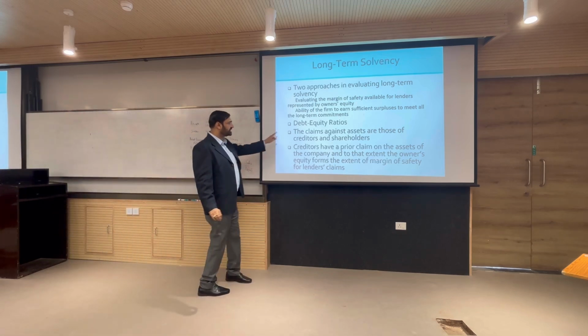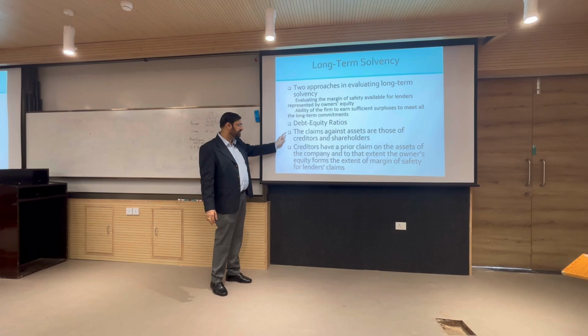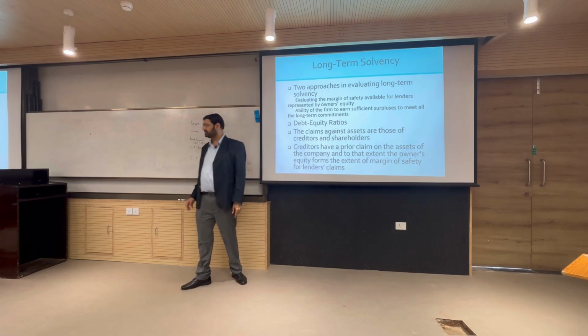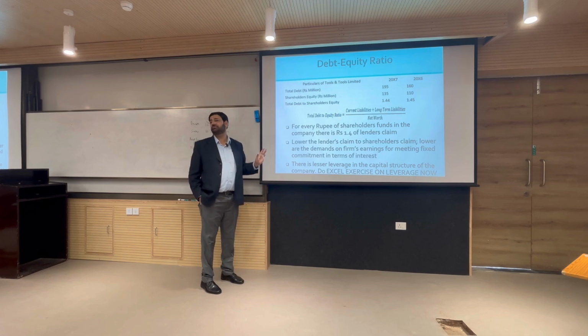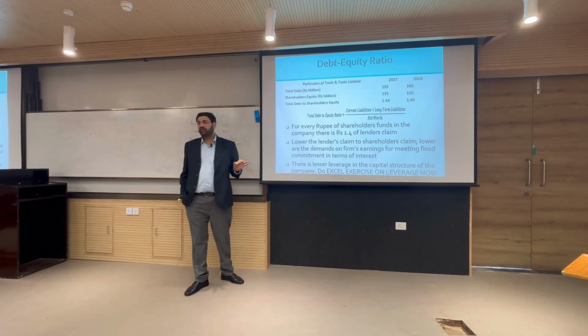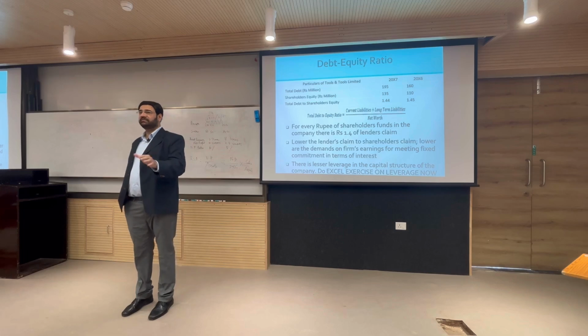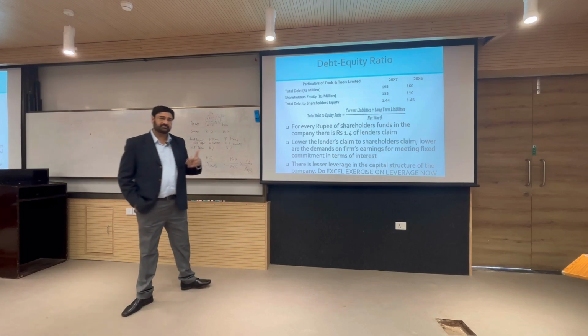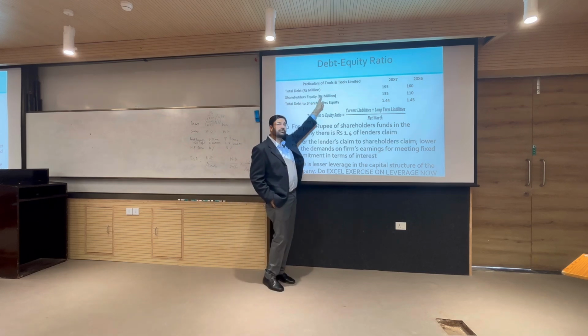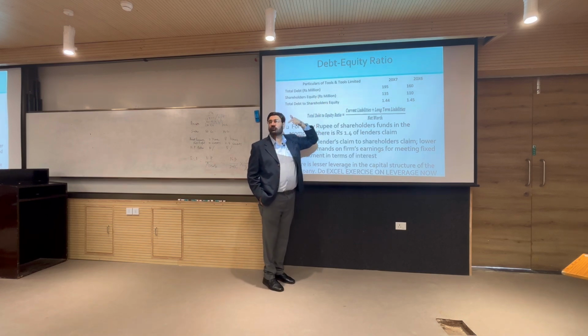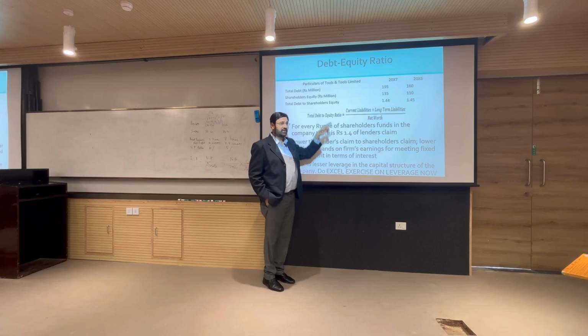So debt equity ratios are claims against assets. We already know this. There are multiple versions of this ratio. If you have forgotten, just give a note saying this is the version I have taken. Total debt 195, 160, shareholders equity, and by the way these are all examples from your Horngren book. Most of the examples are either from the Colgate Palmolive case, which is in your book, or from the Tools and Tools case, which is again in your Horngren book.